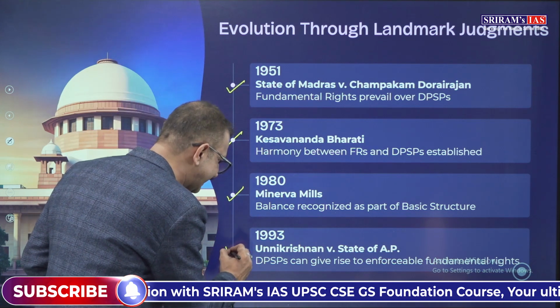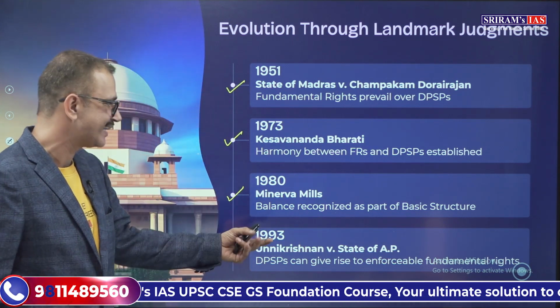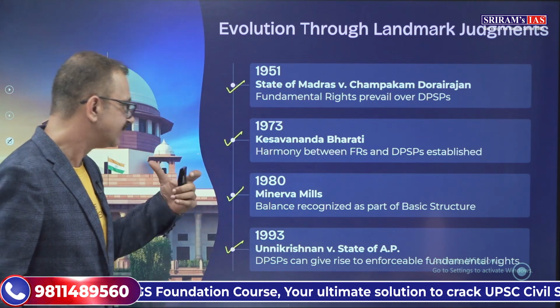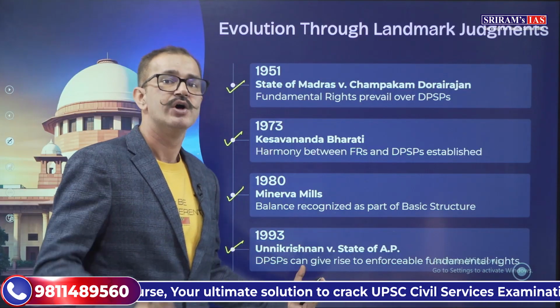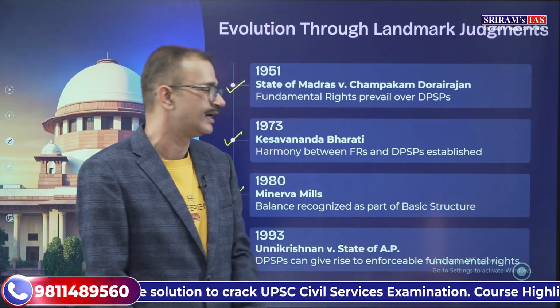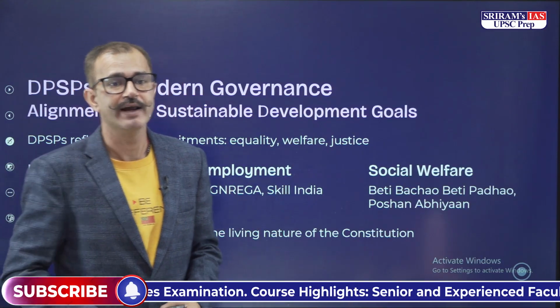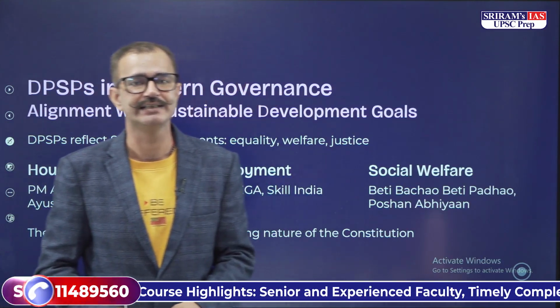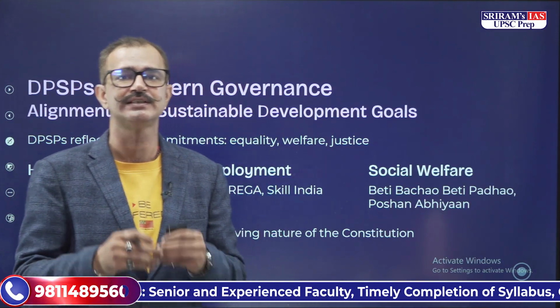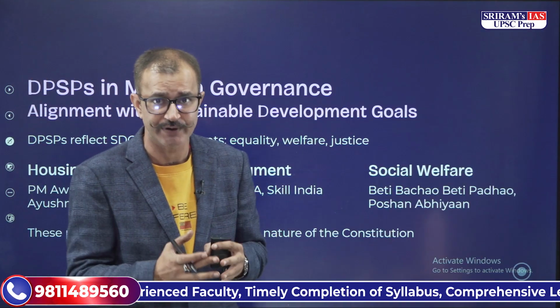And later on in 1993, in Unnikrishnan versus State of Andhra Pradesh, it was said that the directive principles can give rise to enforceable fundamental rights. This was laid down. All right. Now, when it comes to governance, you can see that these directive principles align with the Sustainable Development Goals as well.